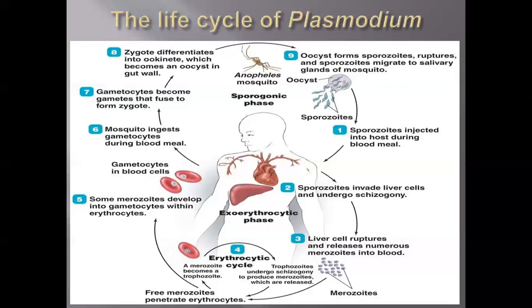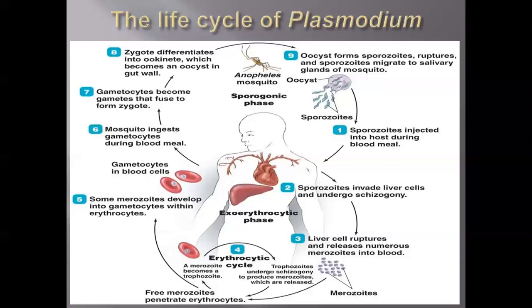Then the gametocytes present in the blood cell come into contact with the mosquito, which takes a blood meal, that means sucking blood, biting one individual. From there it takes up the gametocytes in the blood that has been sucked out. Then gametes fuse to form a zygote inside the mosquito. That zygote differentiates into an ookinete. From the ookinete it changes into an oocyst.